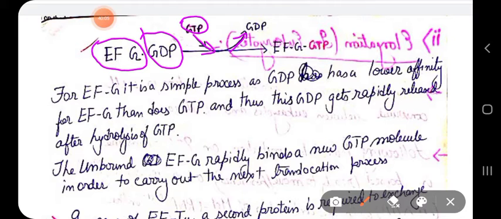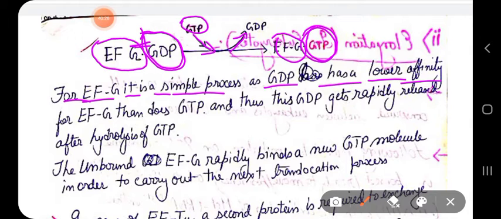And how it works actually, EFG has a low affinity to bind with GDP. That's why the GDP gets released, whereas EFG has more affinity to bind with the GTP molecule. So for EFG, it is a very simple process because GDP has a lower affinity for EFG than does GTP.